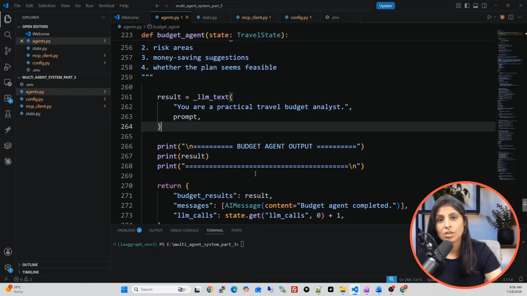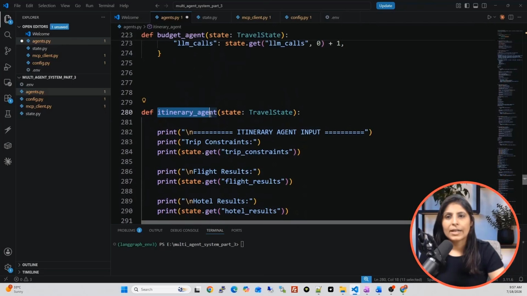Now the next agent is the itinerary agent. This itinerary agent will create an itinerary, and then that itinerary will be shown to the user for human approval. Okay, so let's create the itinerary agent, and then I'll show you how the human in the loop concept will work over here. See, I created one function with the name itinerary agent. Input to this agent is state only.